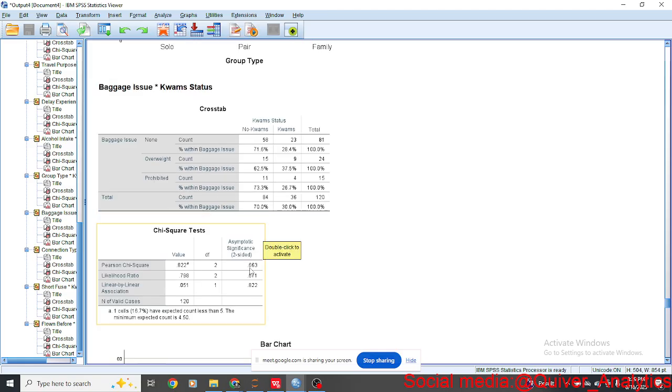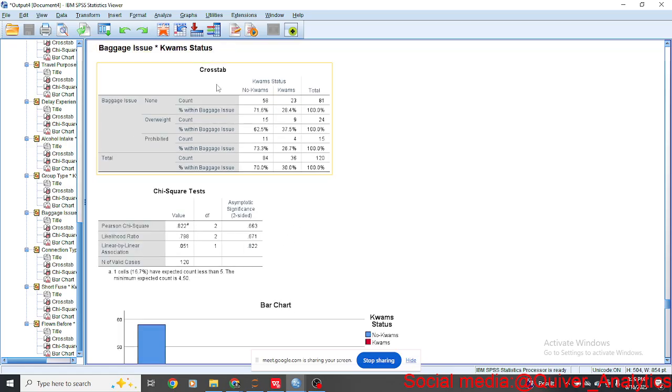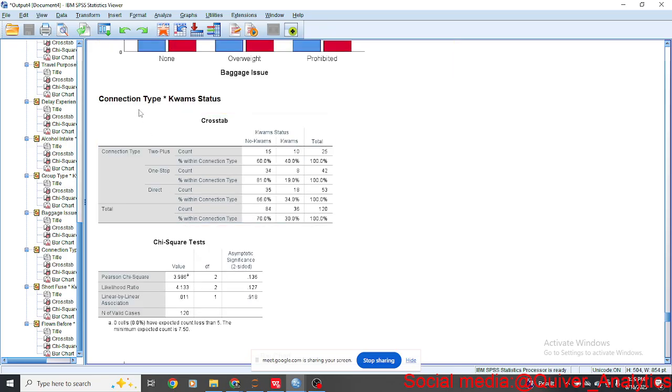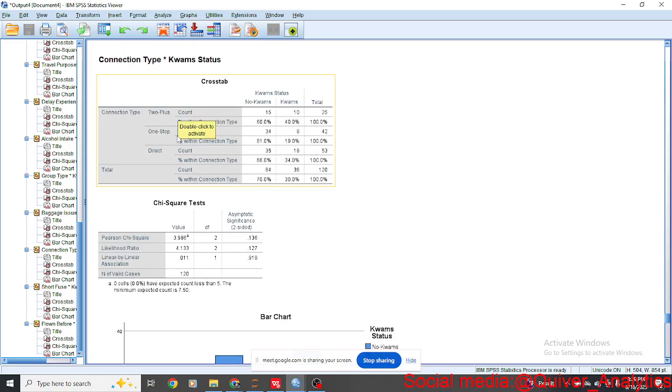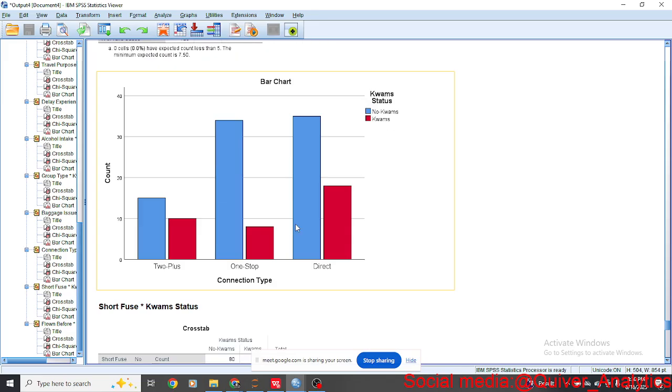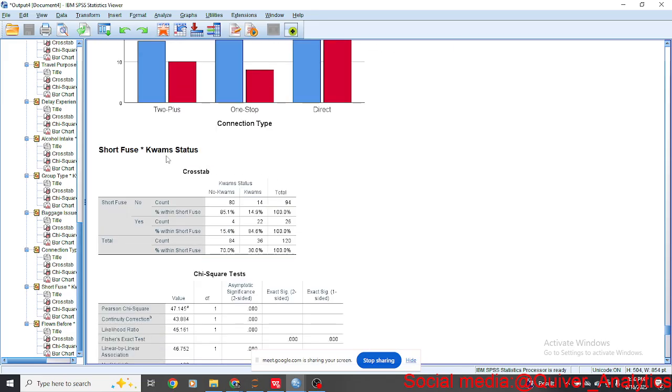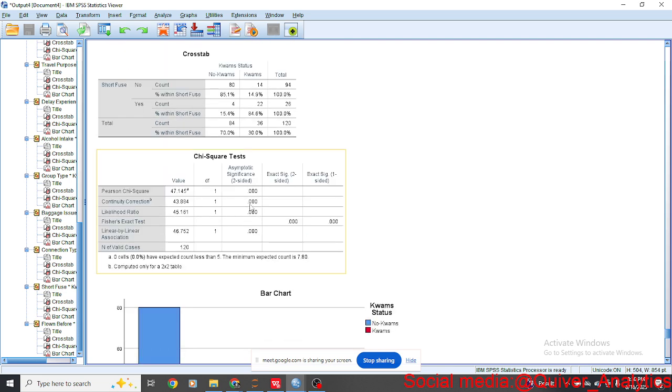there's no significant association between having a baggage issue and Kwams. While connecting type, those who have connecting flights, there are some who have two, some who have one stop and direct. Again, we cannot establish any association. Then people who have a short fuse, they are very, very chaotic.